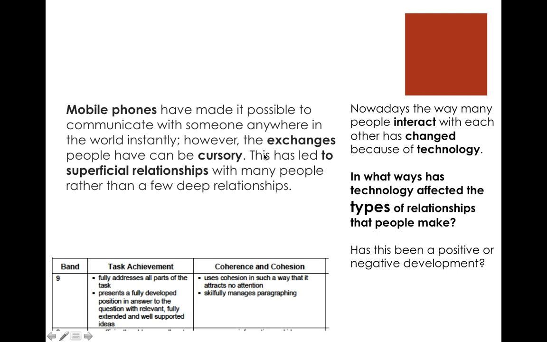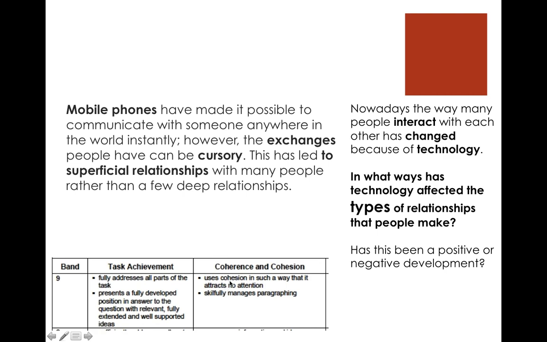Now, we're saying this instant communication has led to superficial relationships. This means, for a 9, explain more. So that's what we're going to do in the rest of the paragraph. You can do this, fill it in, and put it in the comments, and I'll look at it for you.